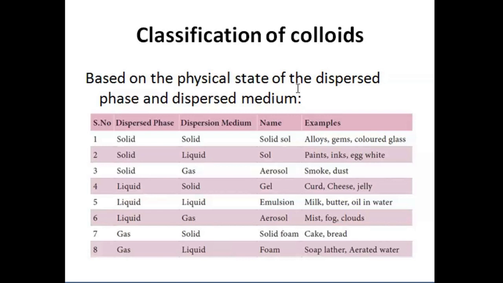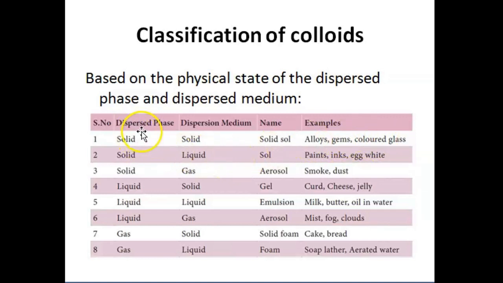Based on the physical state of the dispersed phase and dispersion medium, the colloidal solutions are classified as solid sol, aerosol, gel, emulsion, solid foam, etc. If the dispersed phase and dispersion medium are both solid, then the type of colloid is called solid sol. Examples are alloy, gems, colored glass, etc.